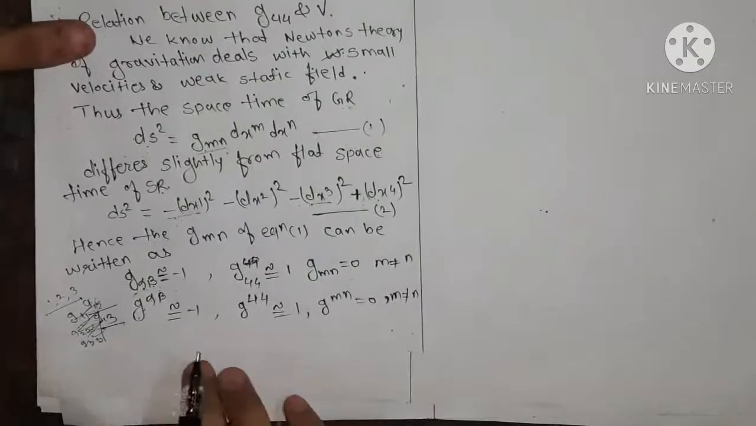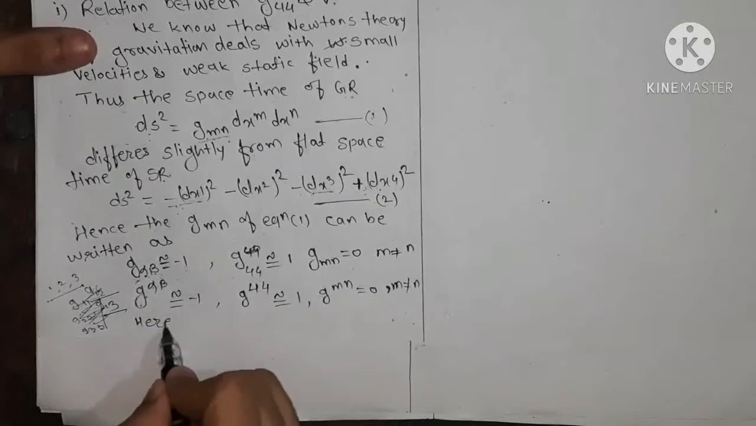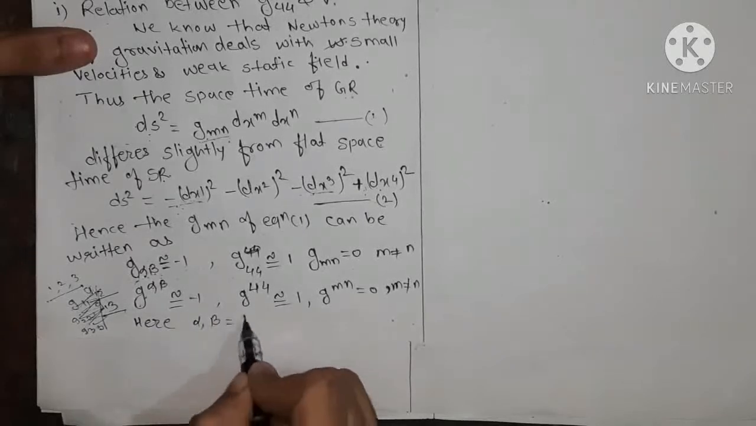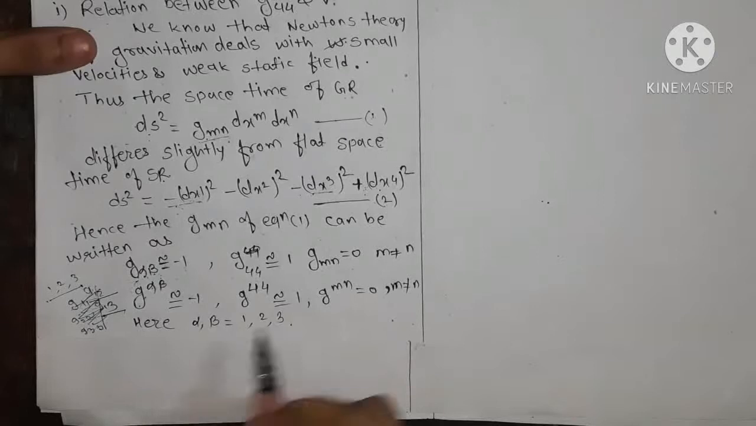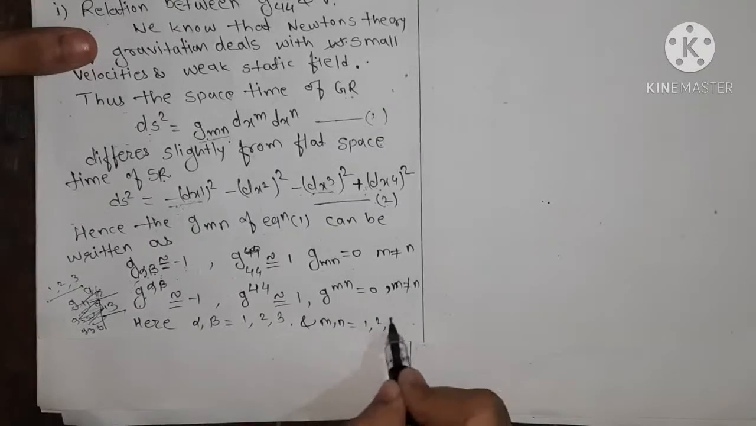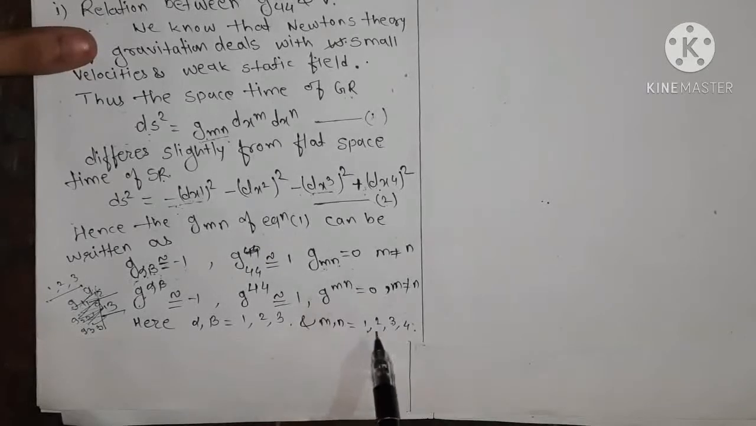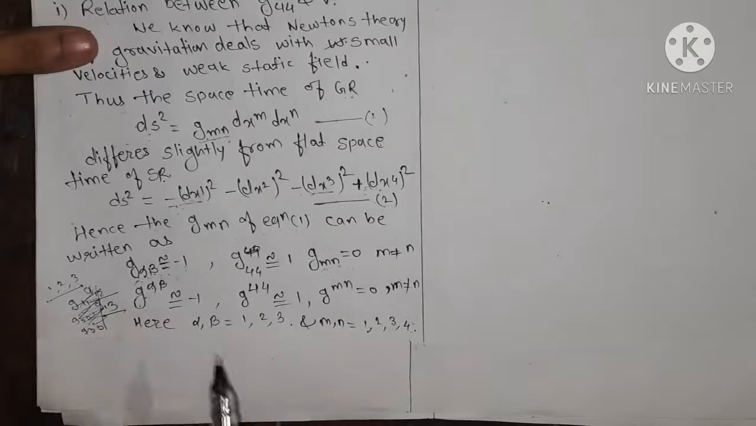Here alpha comma beta takes the value 1, 2, 3, and m comma n takes the value 1, 2, 3, 4. That is, the Latin suffixes take the value 1, 2, 3, 4, and the Greek suffixes take the value 1, 2, 3.